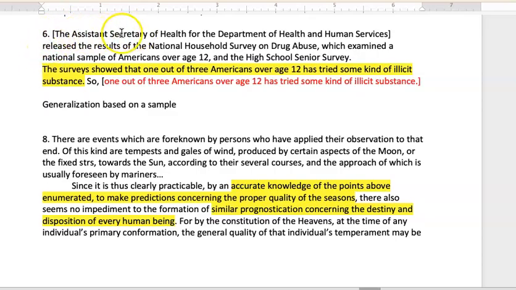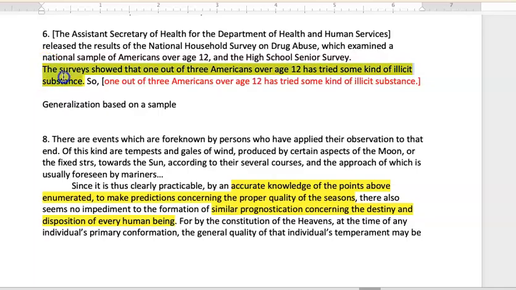This organization released the results of the National Household Survey on Drug Abuse, which examined a national sample of Americans over age 12 and the high school senior survey. The survey showed that 1 out of 3 Americans over the age of 12 has tried some kind of illicit substance.